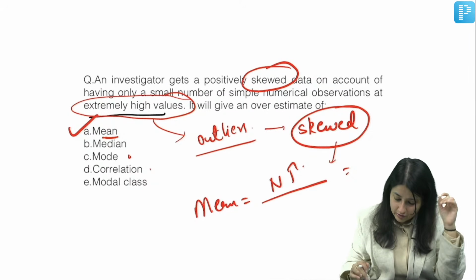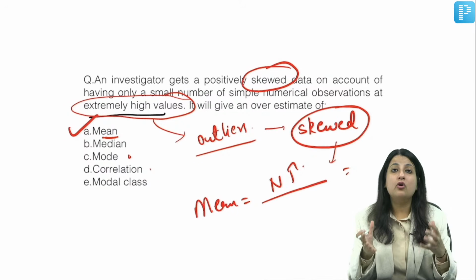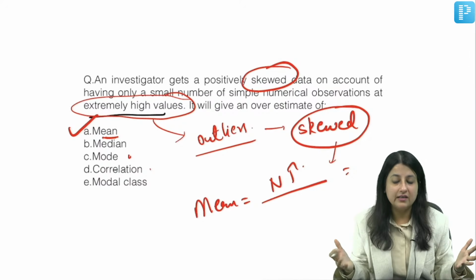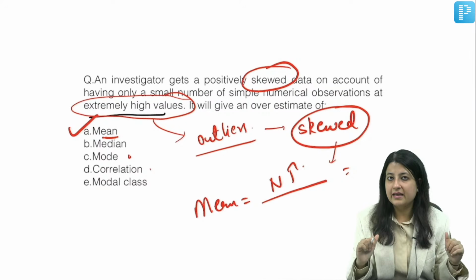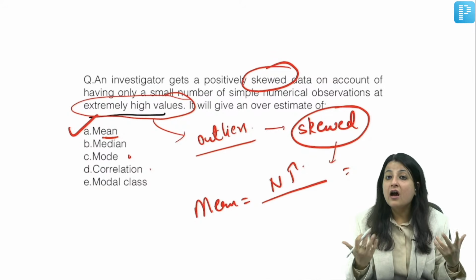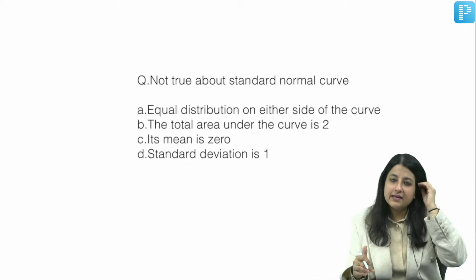Okay, now I'll give you one more question. Let's go to one more distribution. Since we are talking about a skewed data set, it has outliers. So how does it look graphically? Positively skewed, how does it look? If I don't have outliers, what is it called? Normal distribution. How does a normal distribution graph look? A question for all of you. Let's see this one.